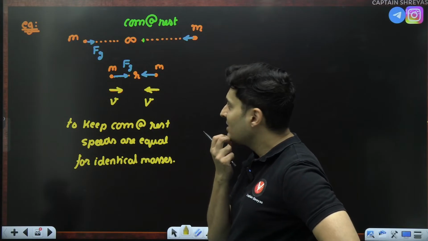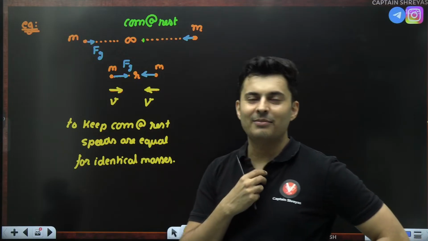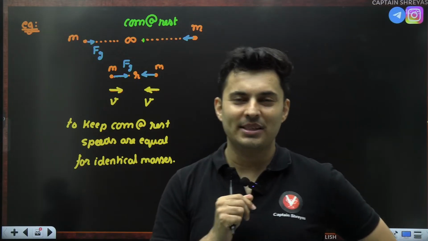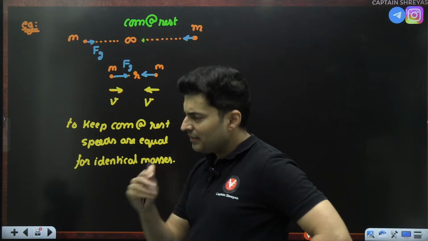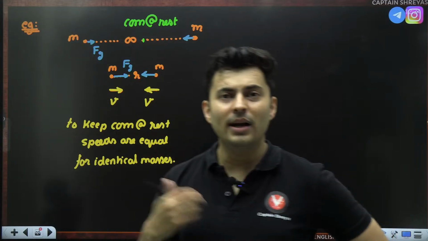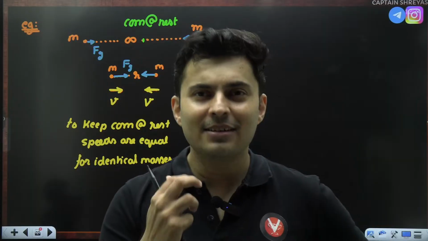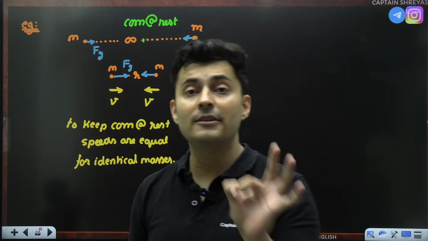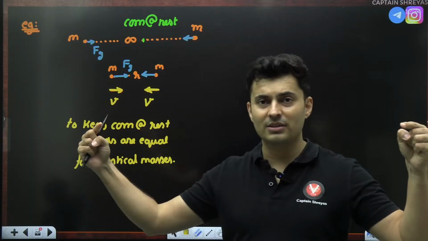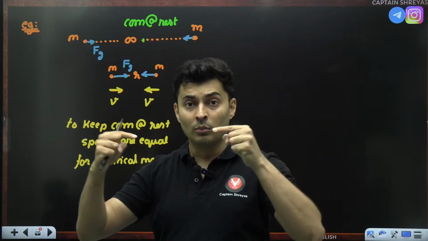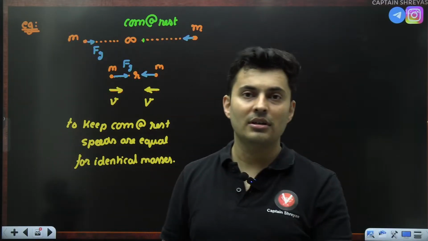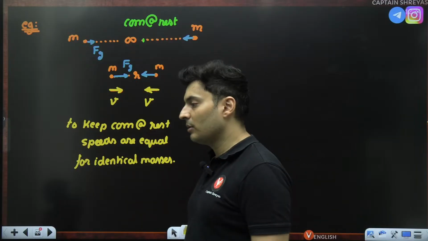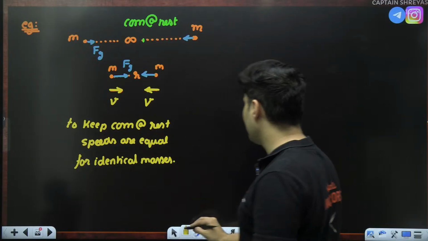Shall I use F is equal to ma? You will be like, sir, let's use F is ma. But the problem is I can't use that. Why can't you use F is ma? Even if you use it and find acceleration, you can't use kinematics, because the force is different now, more. Acceleration is different, so acceleration is not a constant. So we can't use the kinematic equation. Rather, let's use energy conservation.